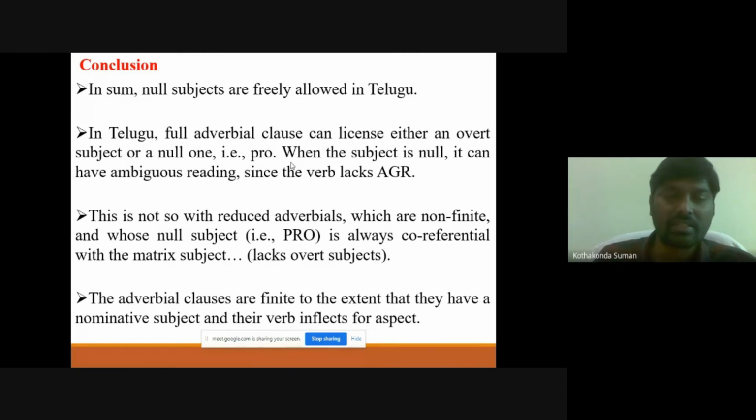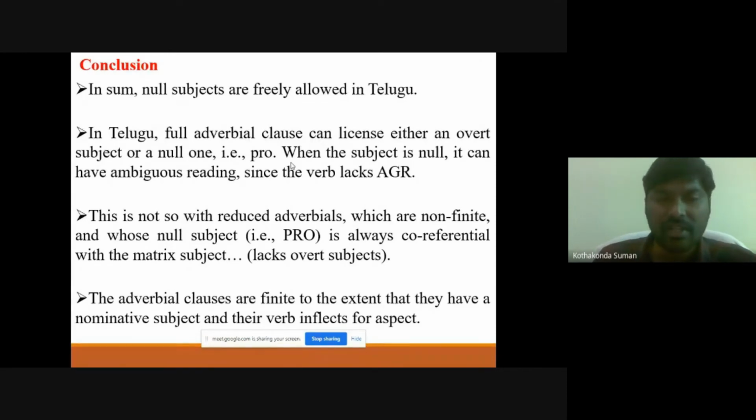To conclude, non-substantive subjects are allowed in this language, and we talked about full adverbial clauses, which can license either an overt subject or a null one. As we have already seen, when the subject is null, it has an ambiguous reading since the verb lacks agreement. If there is agreement, then we can identify the person being referred to. Since they lack agreement, the reading is ambiguous, so context is required.